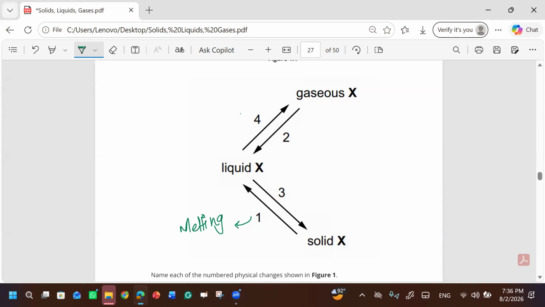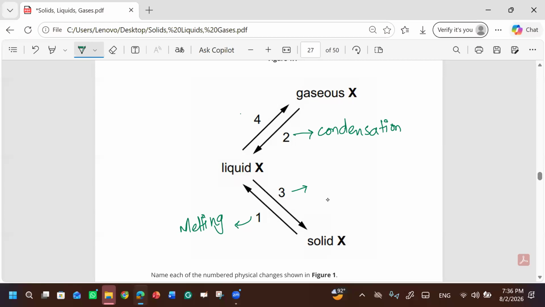Two is gas to liquid. So what's it called? I forget. Gas to liquid. It's like condensation. Yes. The particles are condensing. Okay. Third, three.